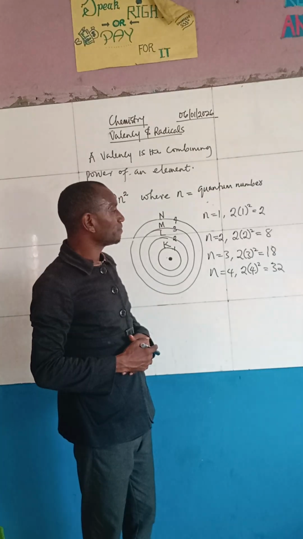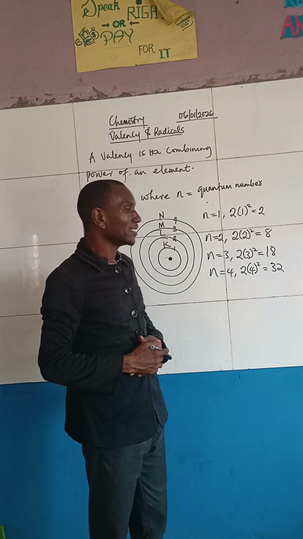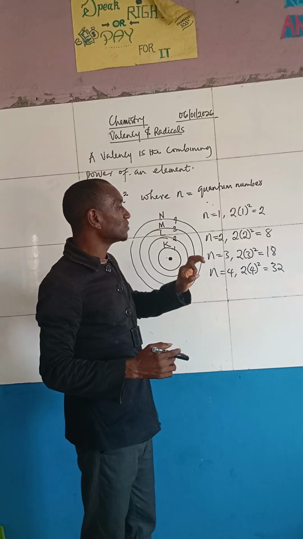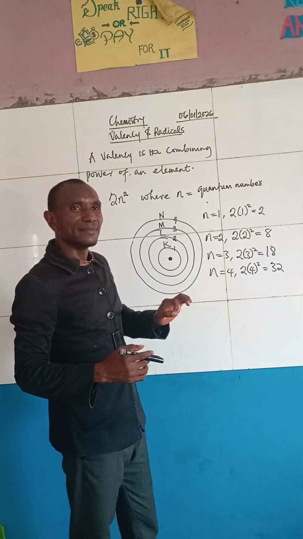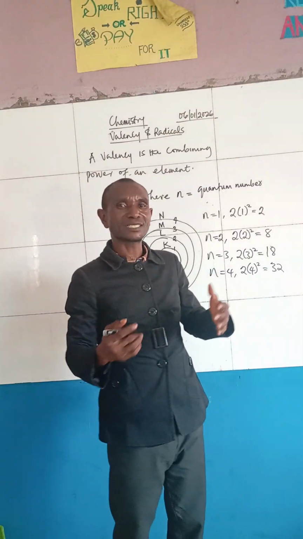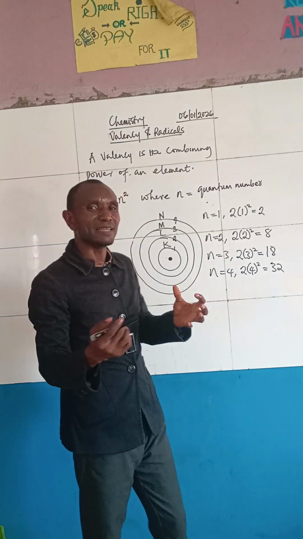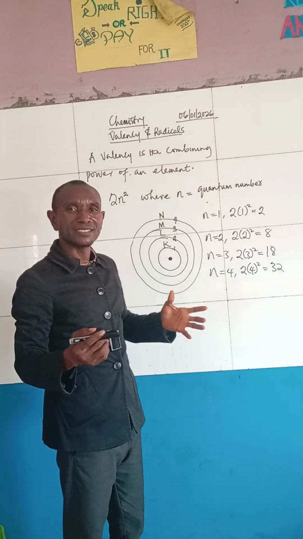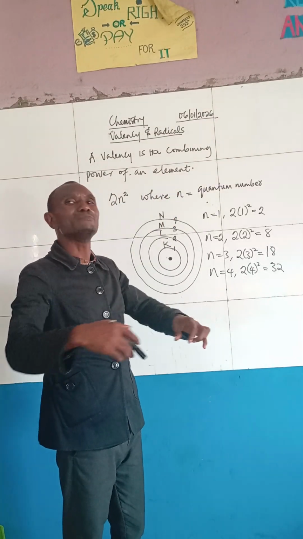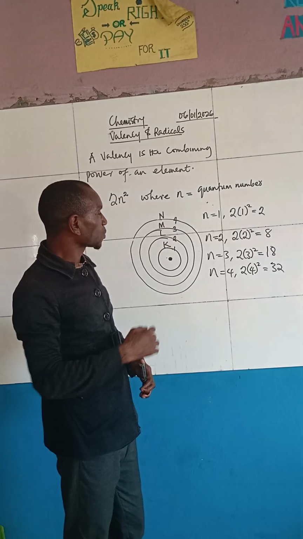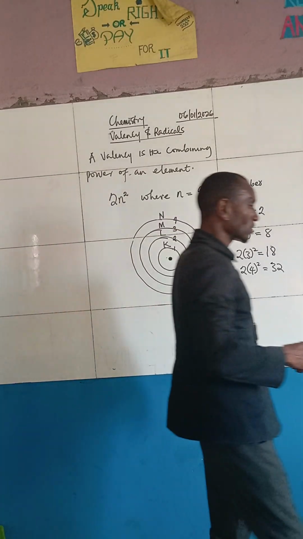Right? So, be that as it may, there are more for you to understand. Now, if they ask you to write the electronic configuration of a particular element, let's look at the first 20 elements. That is where we can identify our valency, the combining power of an element. All right, okay. So let me clear the board so that we can forge ahead.